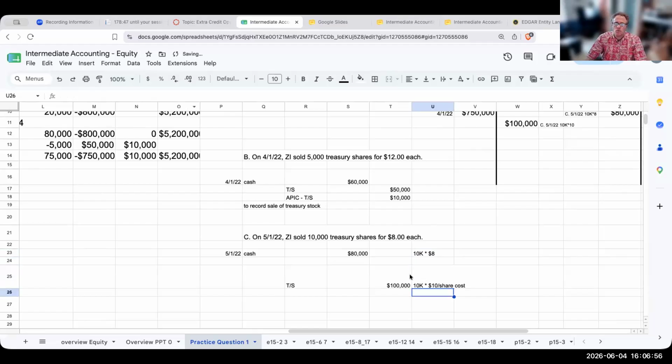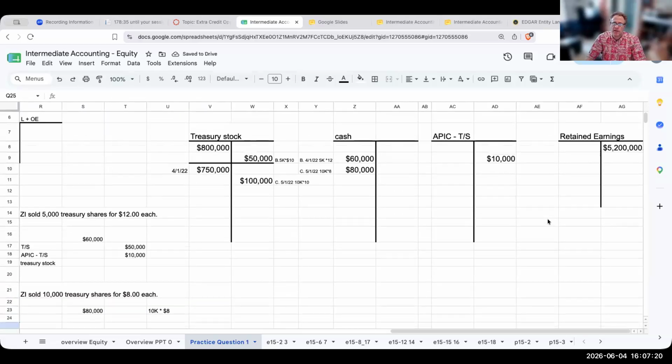Okay, so what do I need to do for this particular question? When I'm selling treasury stock at a price below cost, I need a debit to balance. The first thing I'm going to do is take the additional paid-in capital treasury stock down to 0.